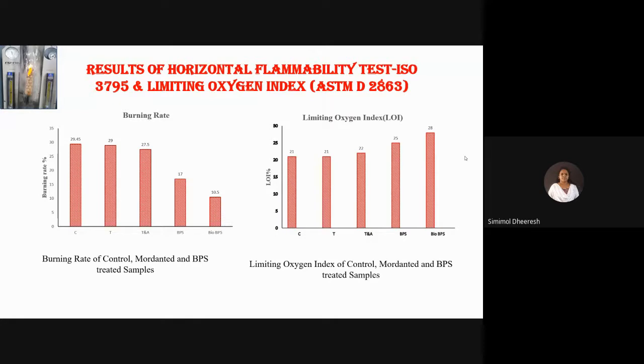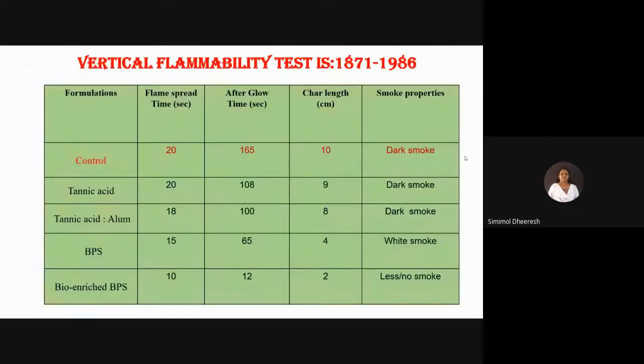Limiting oxygen index is increased for treated samples, and it is 21 percent for untreated sample, and for treated sample it is 28.